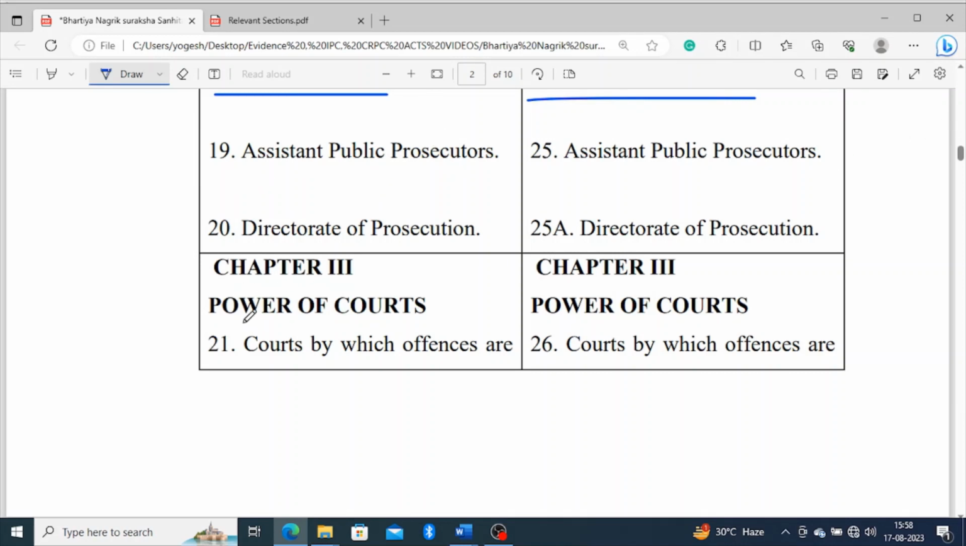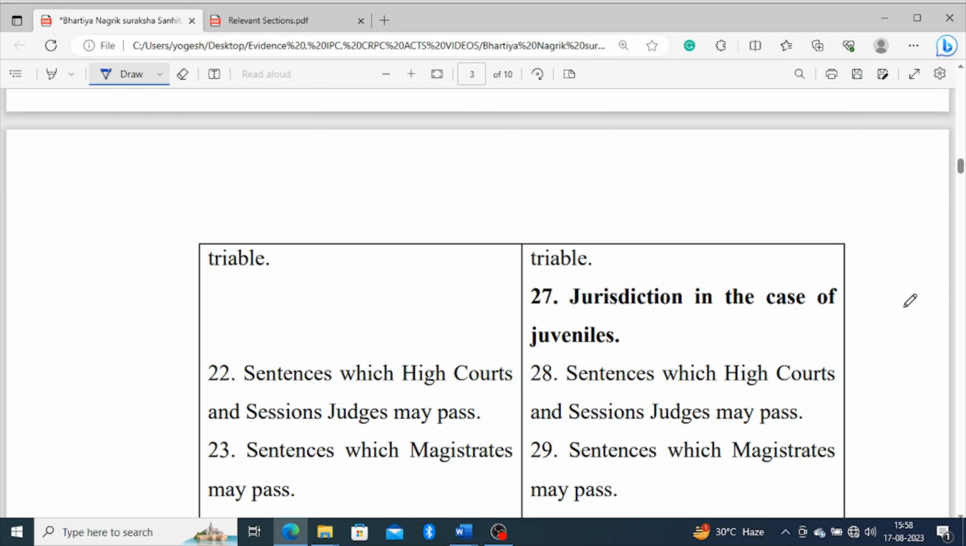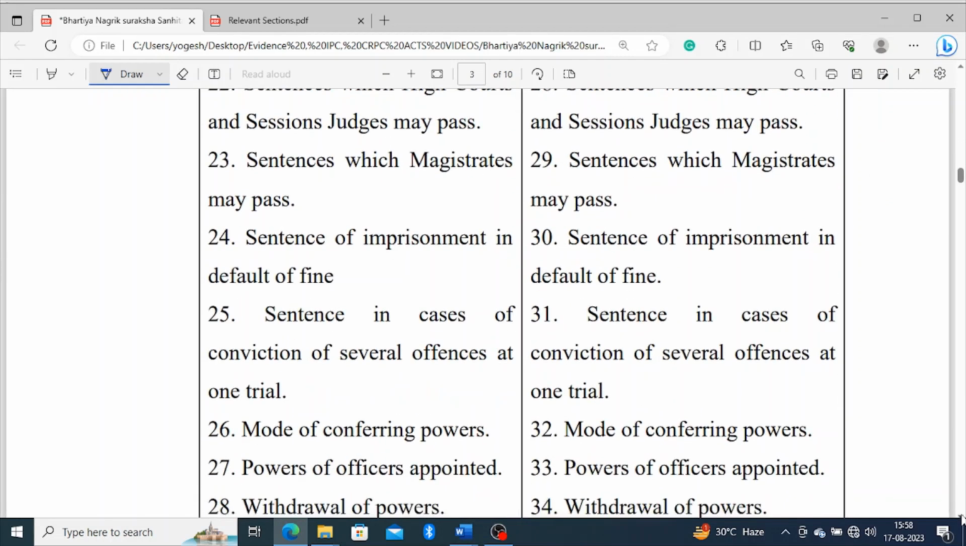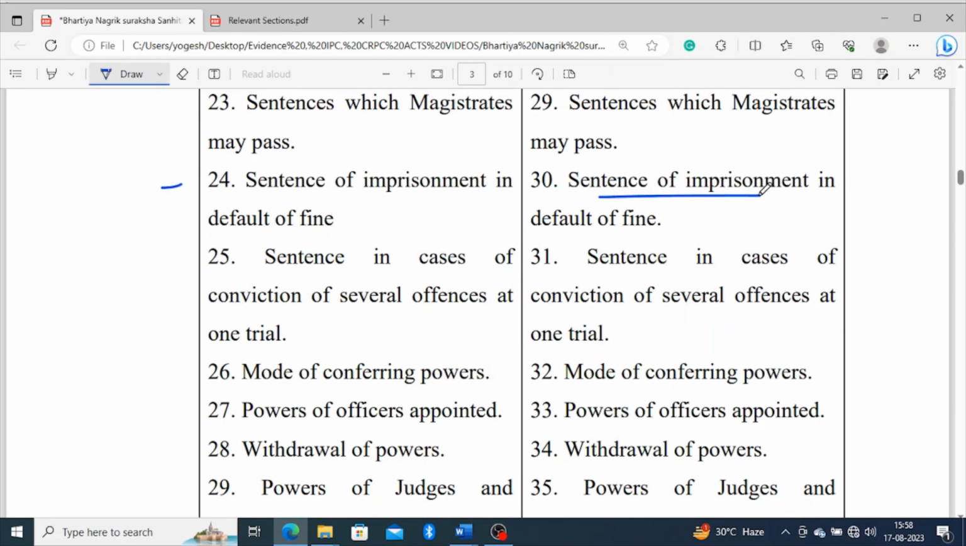Now chapter 3 speaks about the power of courts, and currently it also speaks about the power of the courts. One section has been replaced in the new Bhartiya Nagrik Suraksha Sahita, and the section on jurisdiction in the case of juveniles is not available. Almost all sections are the same. Both sections on sentence of imprisonment in default of fine are the same. The mode of conferring powers was earlier section 26, and is currently at section 32.